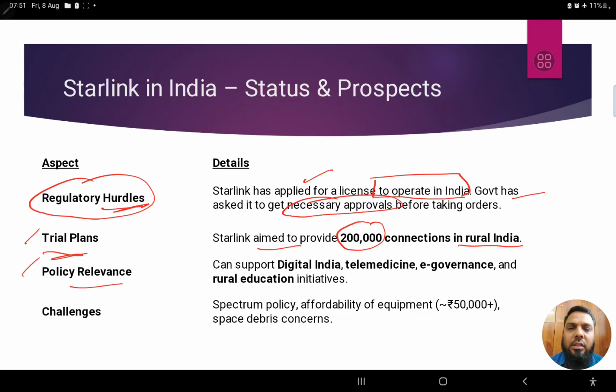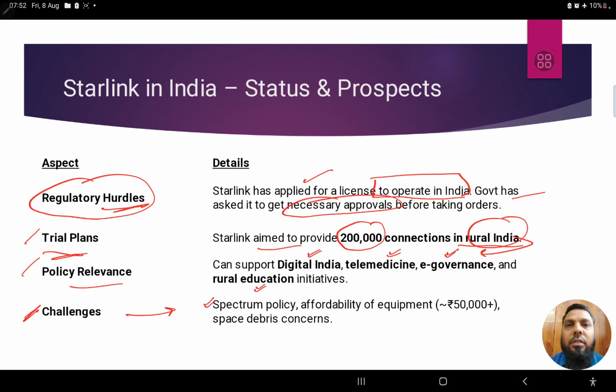Then policy relevance: it can support the Digital India initiative of the government. It can support telemedicine, right? It can also support e-governance, because a lot of rural areas also come into connectivity of the internet. Rural education initiatives can also happen, right? Then there are other challenges. What are the challenges? Under spectrum policy.